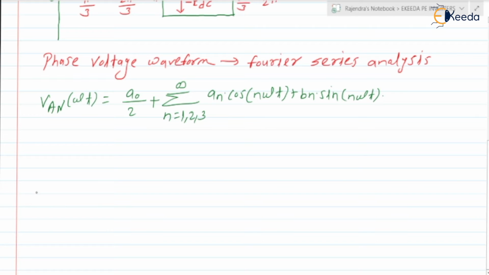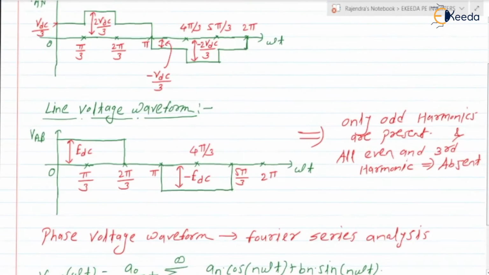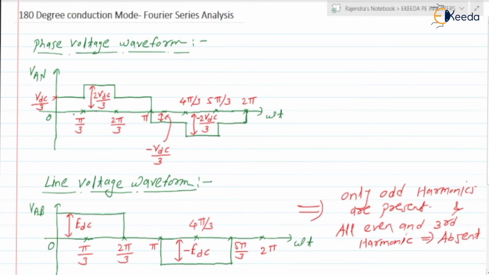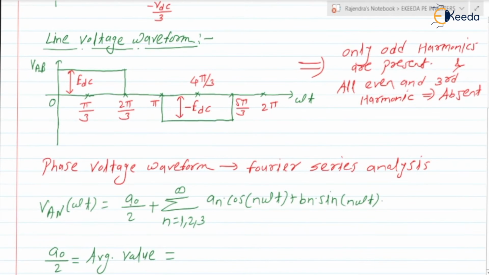For this waveform, a0 by 2 is the average value. What is the average value of VAN of omega t? Whatever wave shape we have from 0 to pi, the same we have from pi to 2 pi, but negative. So the average value should be 0. Here we can write a0 by 2 is equal to 0.